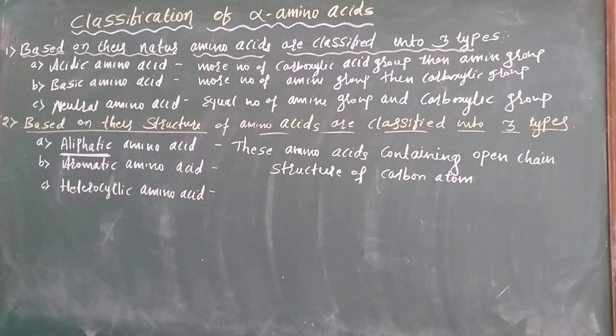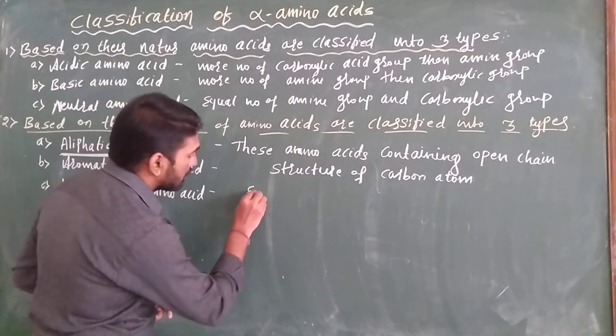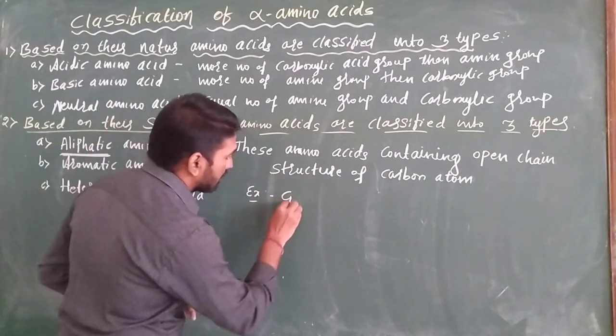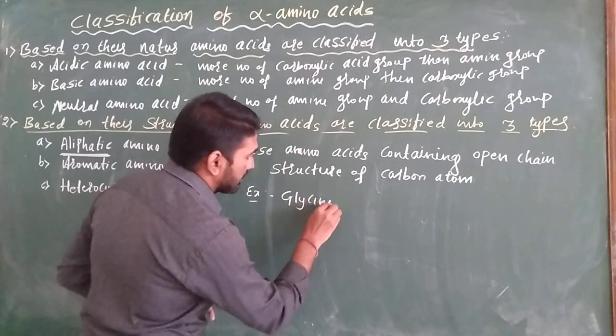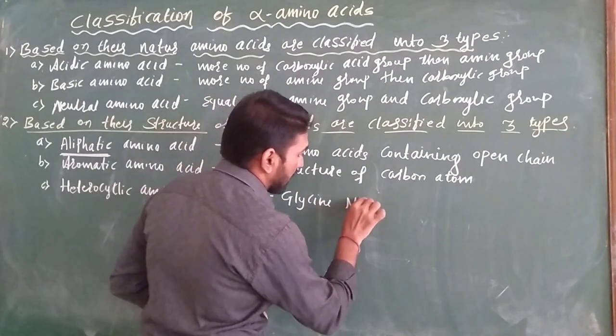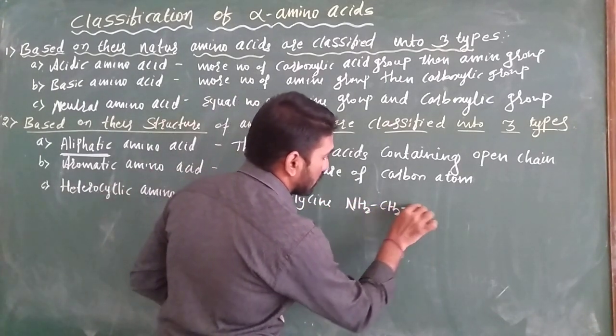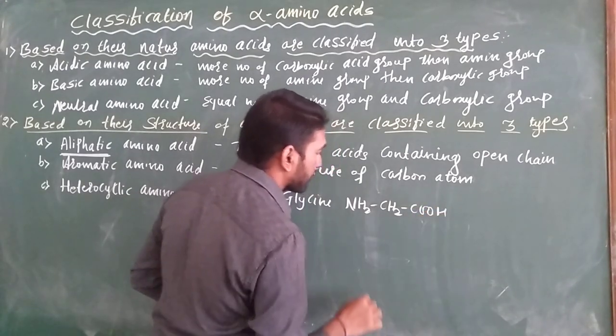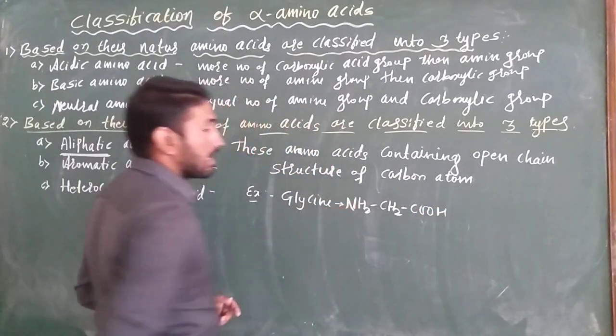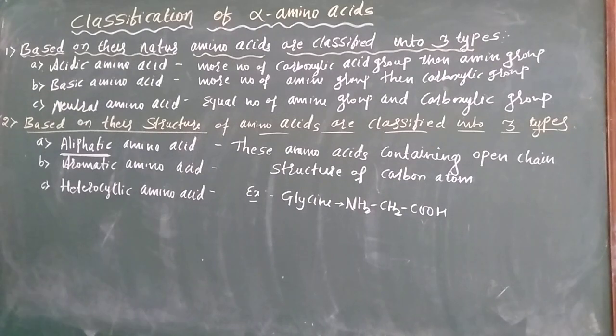Then what are the examples of open chain structure? Glycine, NH2 CH2 COOH. It is an open chain structure, that's why glycine belongs to the aliphatic amino acids.